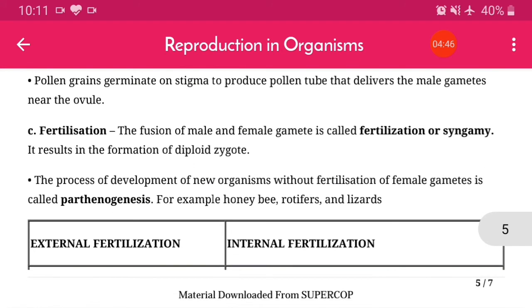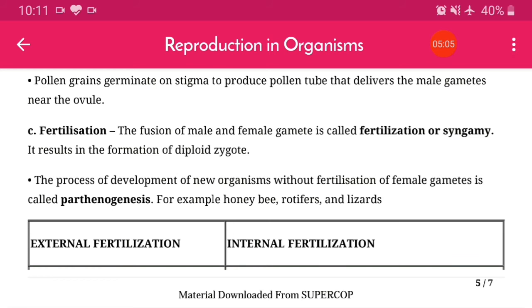Now the third step is fertilization. The fusion of the male and the female gamete we call fertilization or syngamy. It results in the formation of a diploid zygote. The zygote is a fusion of the male gamete with the female gamete.